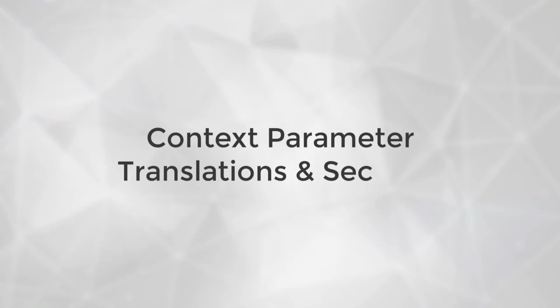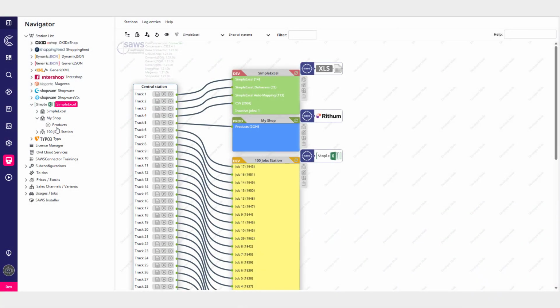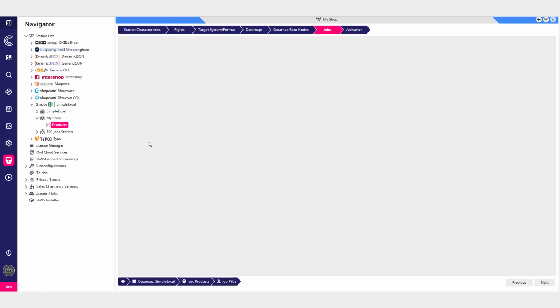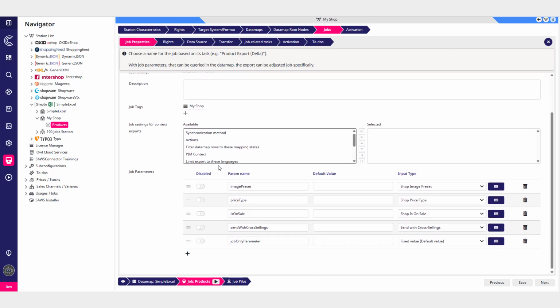Context parameter translations and sections. All connector jobs can be configured with context parameters, which appear in the right-click export menu and allow for convenient external control of your exports.